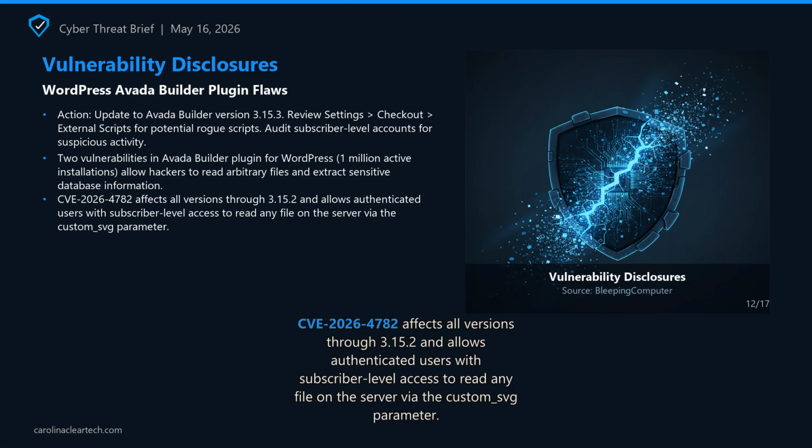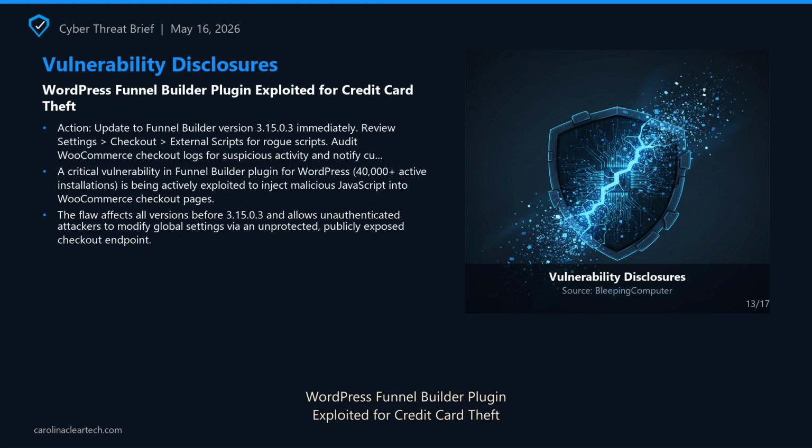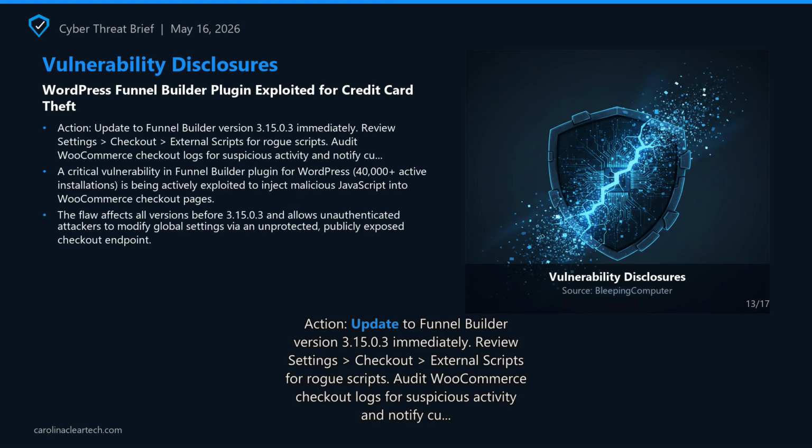WordPress, 40,000-plus active installations, is being actively exploited to inject malicious JavaScript into WooCommerce checkout pages. The flaw affects all versions before 3.15.0.3 and allows unauthenticated attackers to modify global settings via an unprotected, publicly exposed checkout endpoint. Attackers inject arbitrary JavaScript into the external scripts setting, causing malicious code to execute on every checkout page. The attacker-controlled server delivers a customized payment card skimmer, stealing credit card numbers, CVV, billing addresses, and other customer information. Payload,